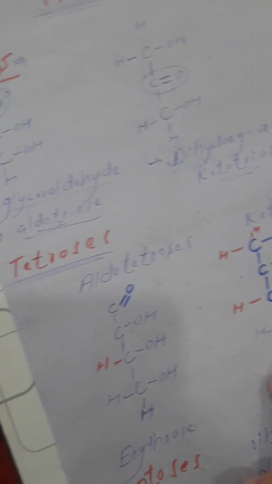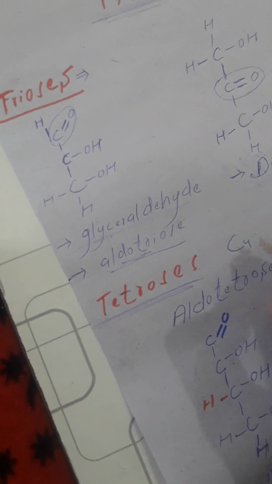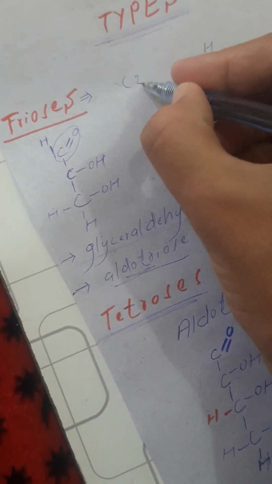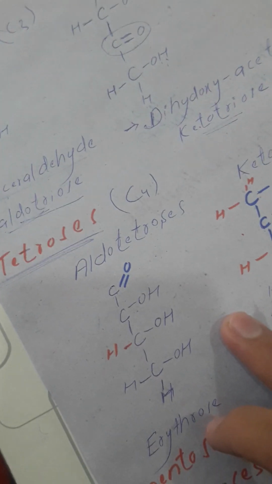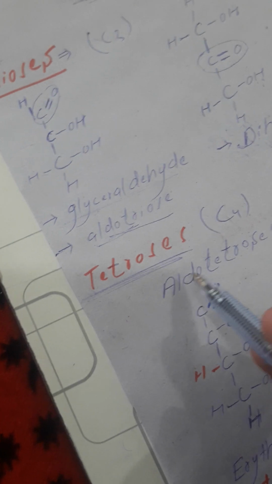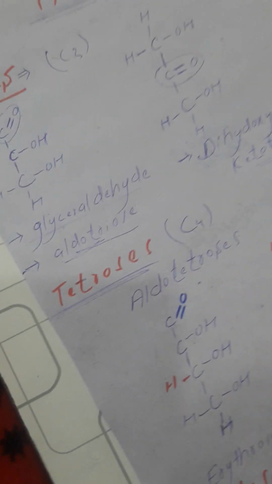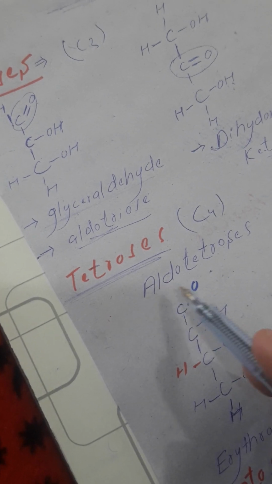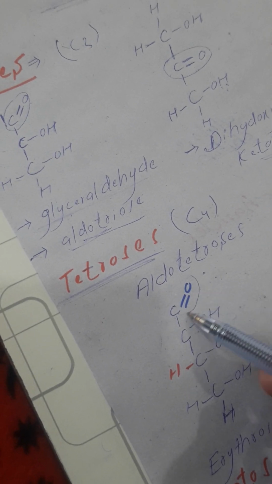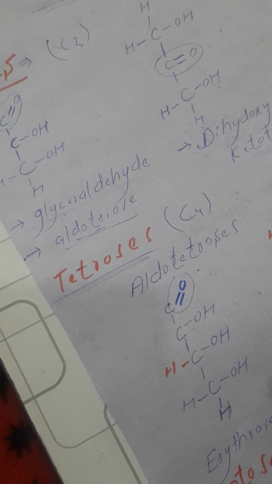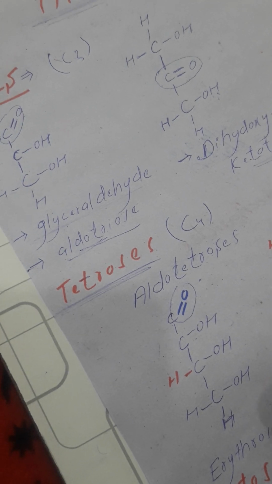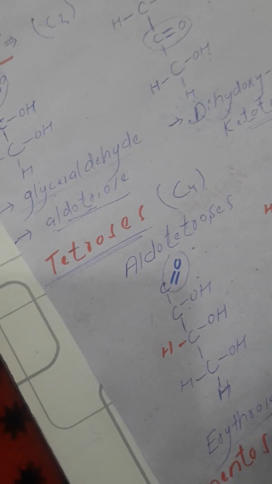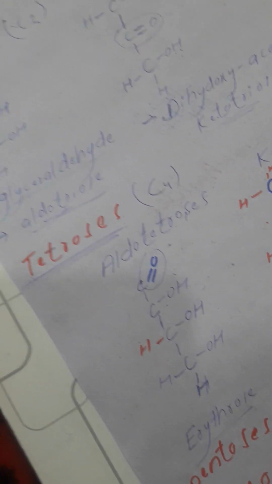The triose is a 3-carbon compound, and the tetrose is a 4-carbon compound. There are two types of tetrose: aldotetrose and ketotetrose. Aldotetrose has an aldehyde functional group, and ketotetrose has a ketone functional group. The example of aldotetrose is erythrose, and the example of ketotetrose is erythrulose.